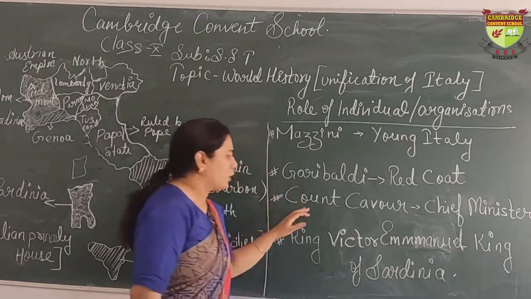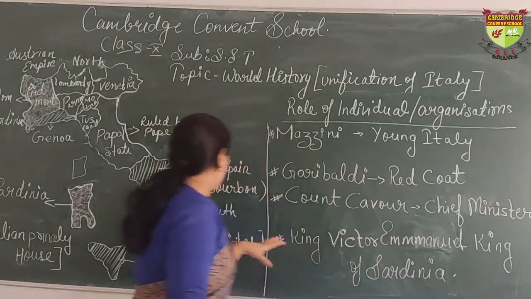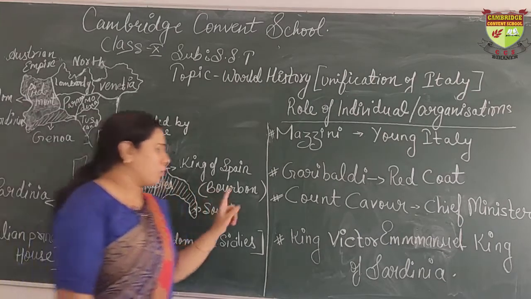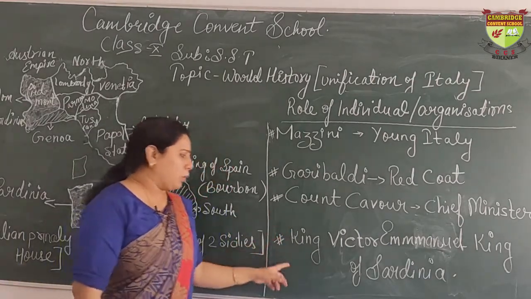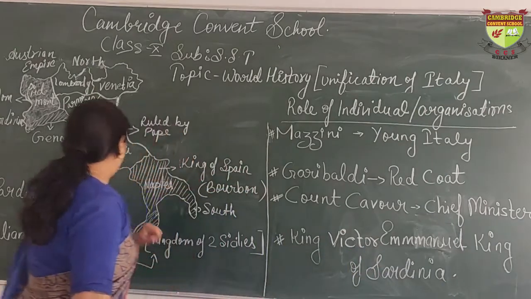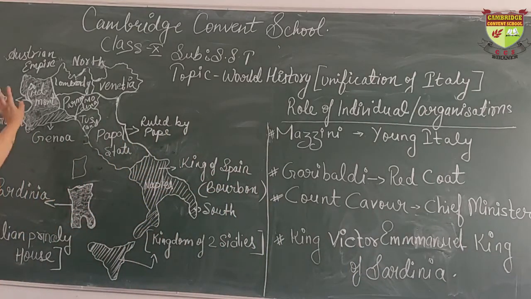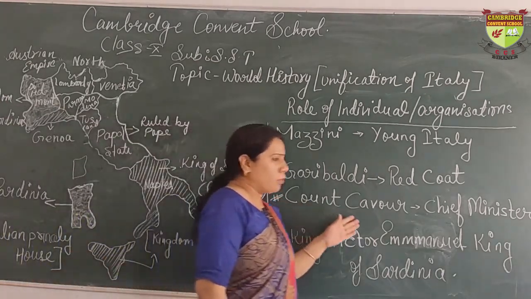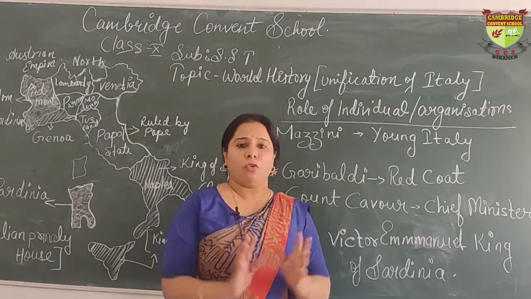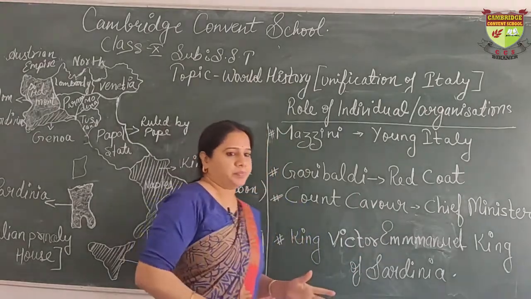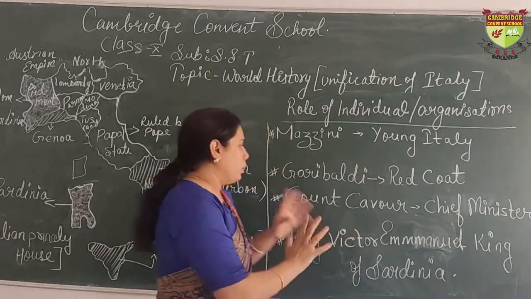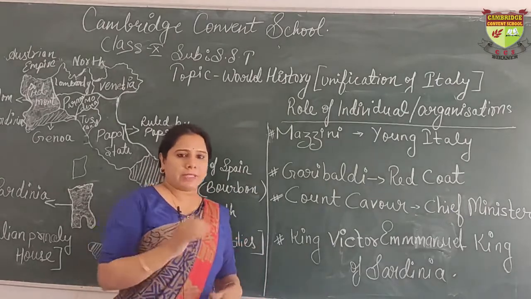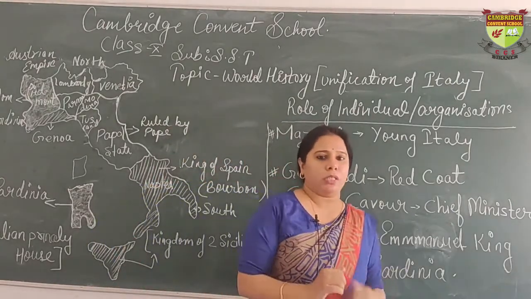Then comes Count Cavour. Count Cavour was the chief minister of Piedmont, Sardinia, and he was chosen by King Victor Emmanuel II. This King Emmanuel II was the ruler of Piedmont, Sardinia. He appointed Count Cavour and gave all the responsibility of unification of Italy to Cavour. Here the role of Cavour starts in the unification of Italy. So we'll understand step by step how Italy was unified.